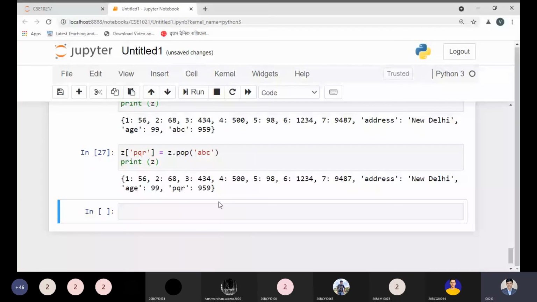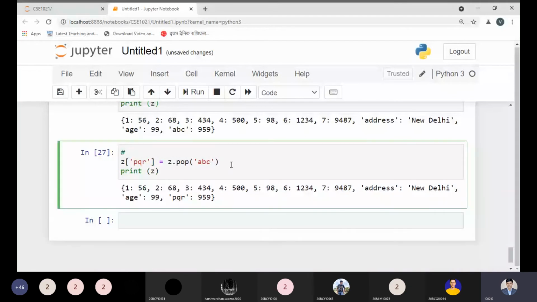A key in the dictionary is also possible to update by using the pop method. Okay, by using the pop method, it is also possible to update the key.